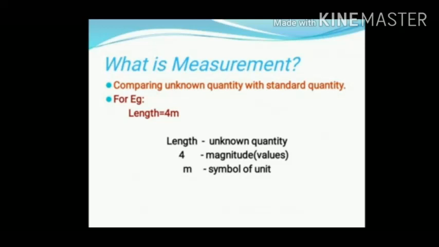Mass and weight are unknown quantities, 4 kilograms, 2 kilograms, 1 kilogram are known quantities. Liter is the unknown quantity, 5 liters, 2 liters, 3 liters are known quantities. I hope you are clear. So measurement is the process of comparing an unknown quantity with the standard quantity.